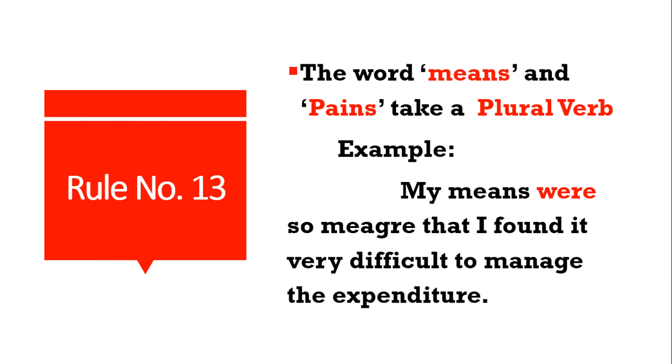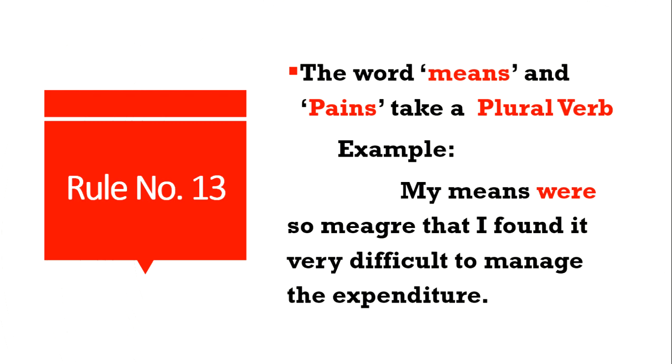Rule number 13. The words means and pains take a plural verb. Means here represents the salary, so it must be in plural. Pains. Pains cannot be portrayed in a singular form. It is a plural form. So, if the presence of words like means and pains is in a sentence, we have to use only the plural verb. Look at the example now.